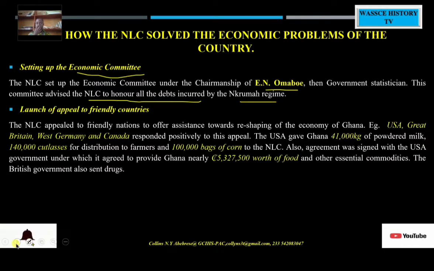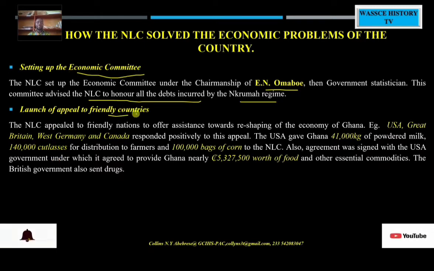The next solution to solve the economic problems of the country was that the NLC decided to launch an appeal to friendly countries because of the shortage of food items and basic items.